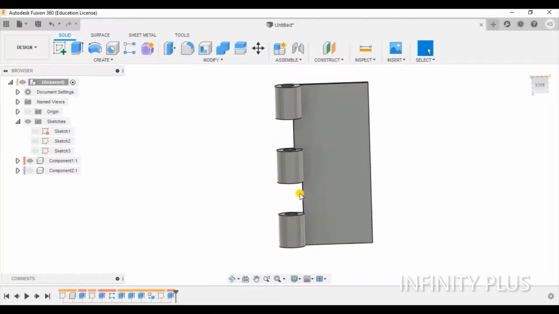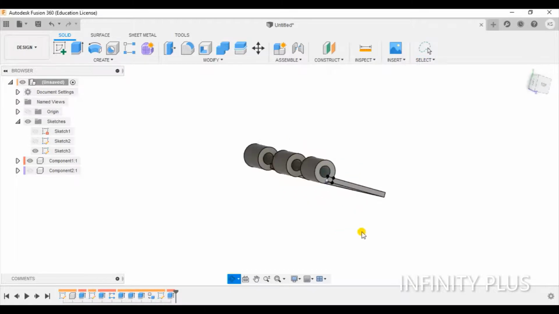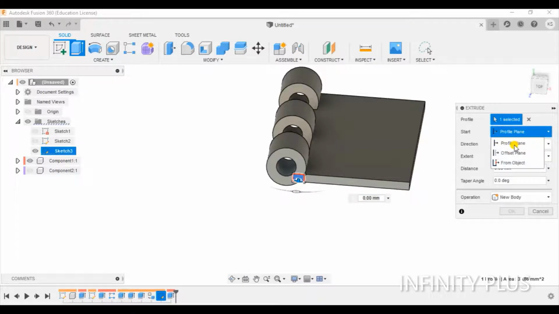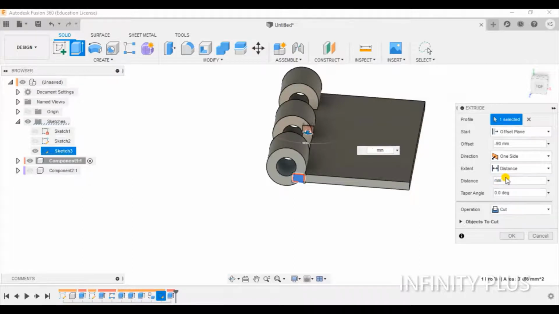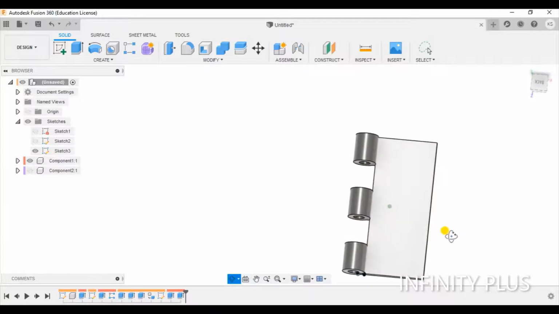It has cut, sorry, and again for the same I need one more cut for this. So again extrude, I need offset -90, and how much I will cut? -30. That will, it's also cut.